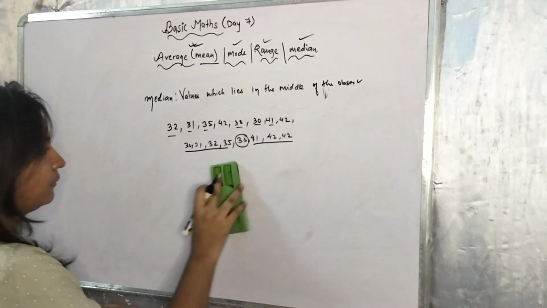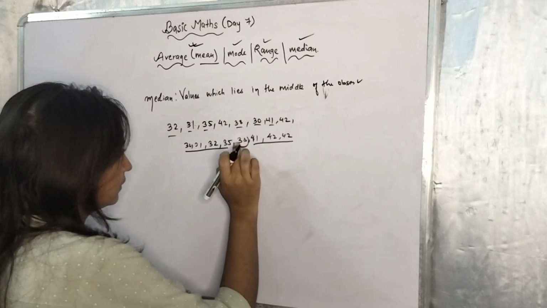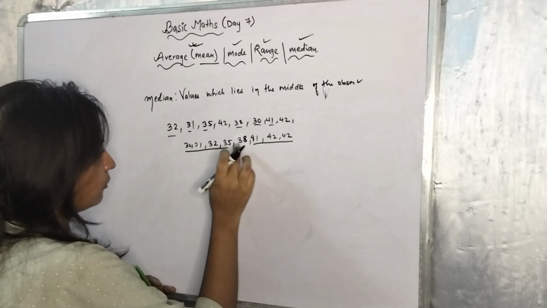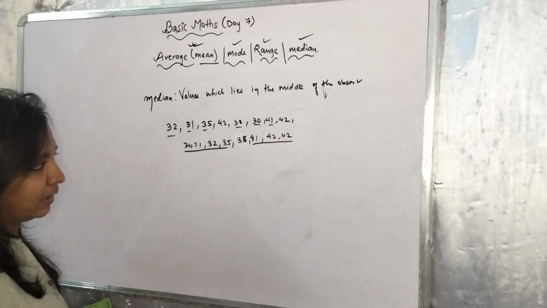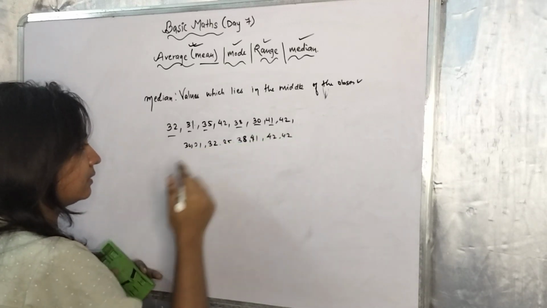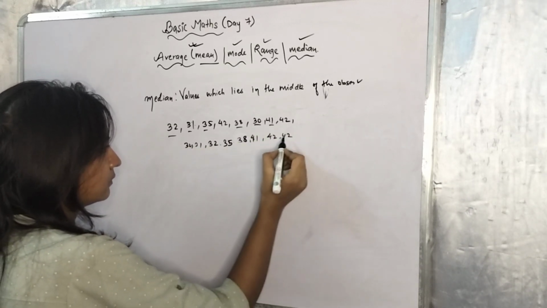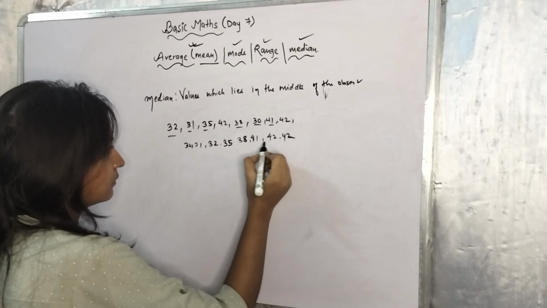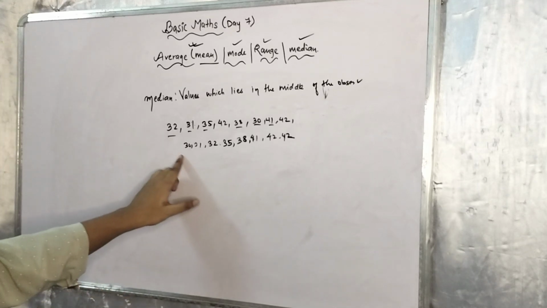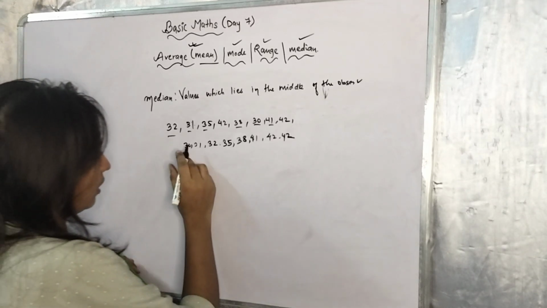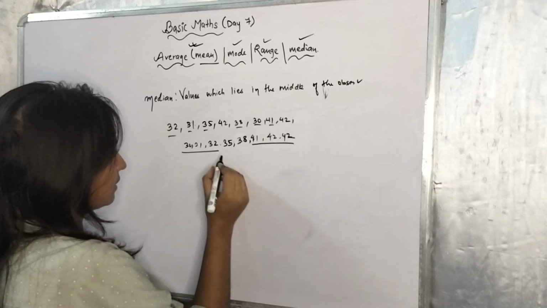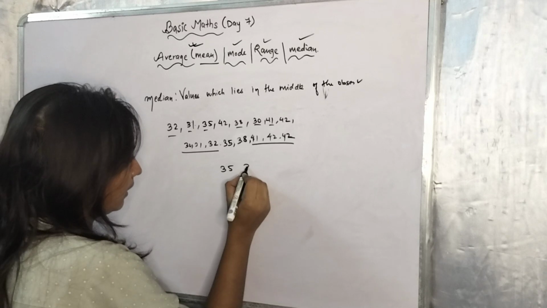But here, if you have 8 numbers, 1, 2, 3, 4, 5, 6, 7, 8, if you see here, then we have 8 numbers. So 3 numbers here, 3 numbers here. We are left with 35 and 38.